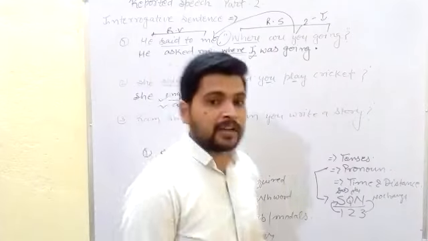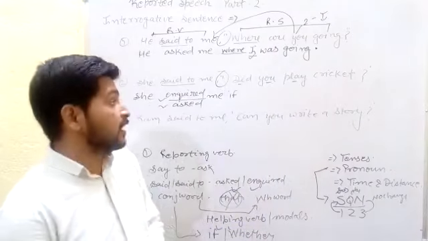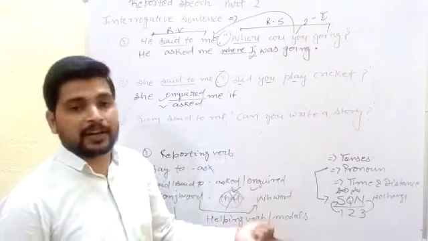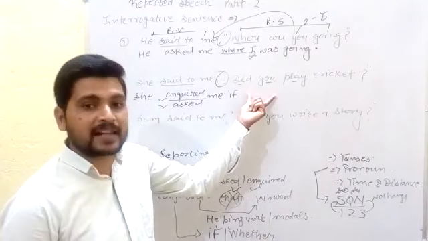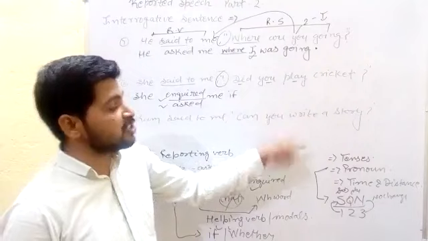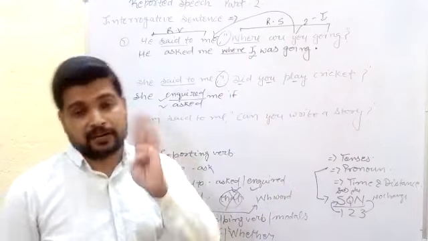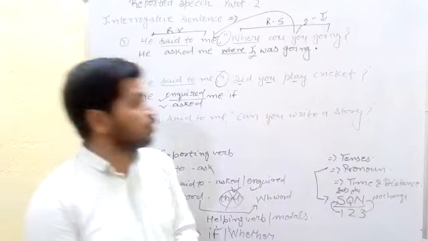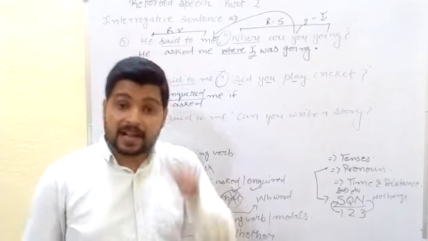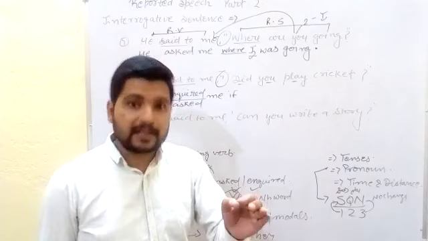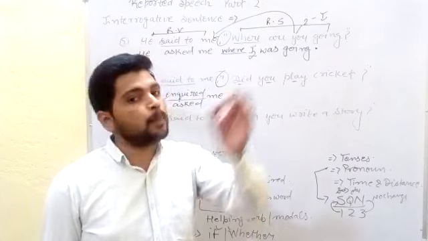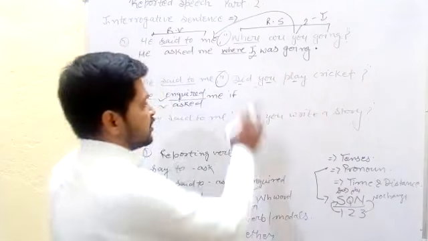So students, you know which tense is in the sentence. If the sentence starts with did, we automatically understand it is related to the past simple, and past simple changes into past perfect. Students, in the last video I also focused on the rule here: past simple changes into past perfect, and past continuous changes into past perfect continuous. So we can change it to past perfect.